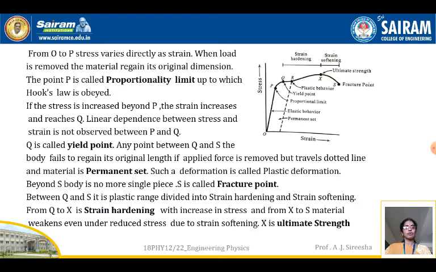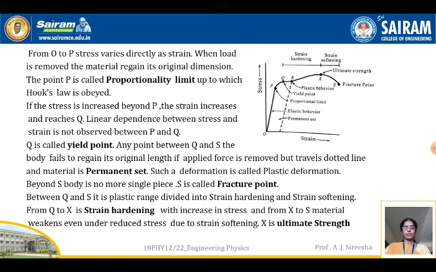If you look at the diagram, P is the proportionality limit, Q is the yield point, and from Q to S the region is called the plastic behavior region, in which the material is in a permanent set. It is divided into two stages, strain hardening and strain softening. From Q to X, as you can see in the diagram, is strain hardening, and from X to S is strain softening.